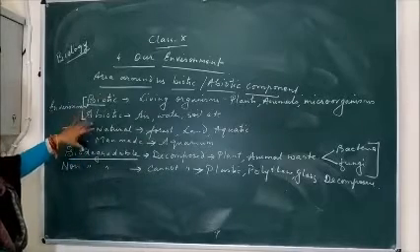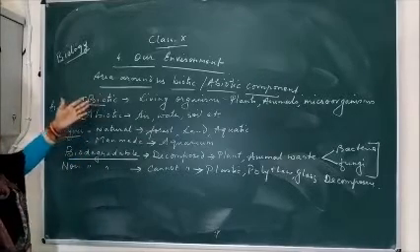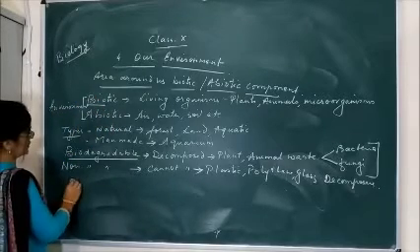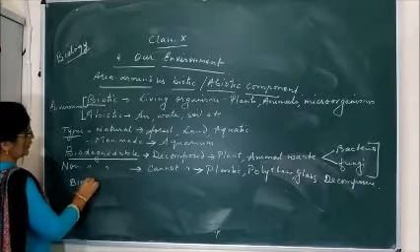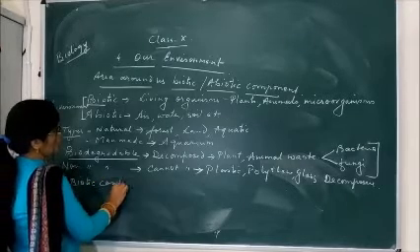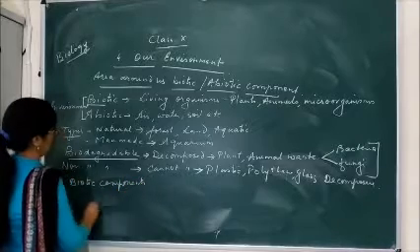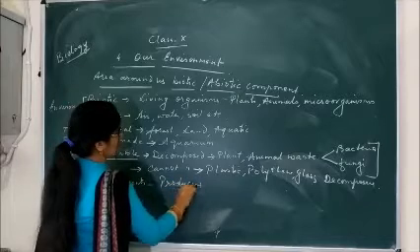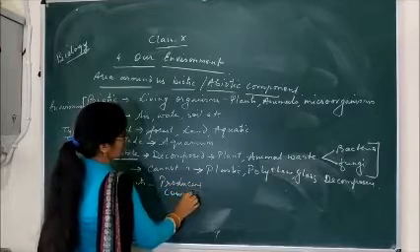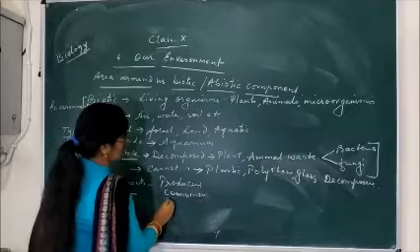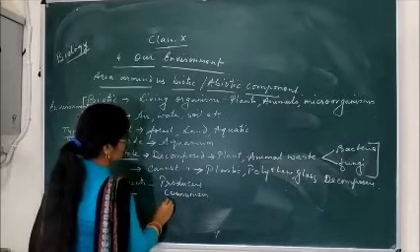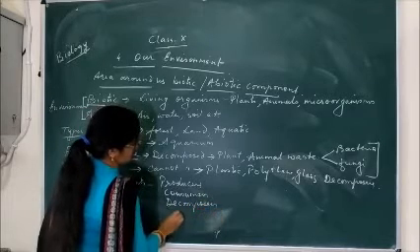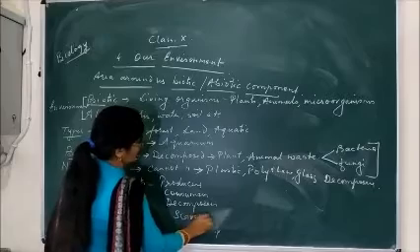Now, as I told you about biotic and abiotic components, if we study the biotic components in detail, they are actually divided into four types: producers, consumers, decomposers, and the last one is scavengers.